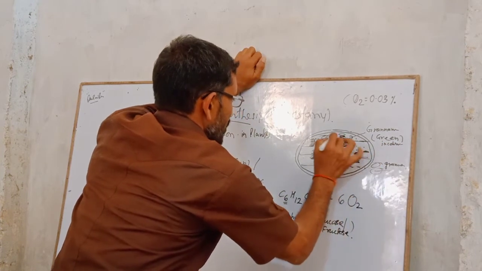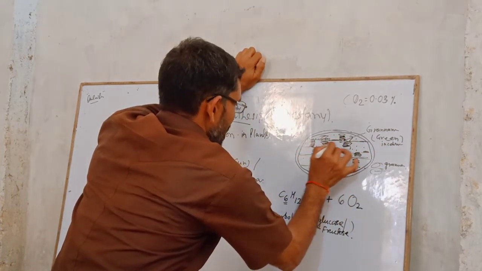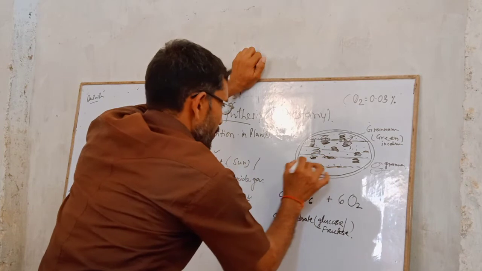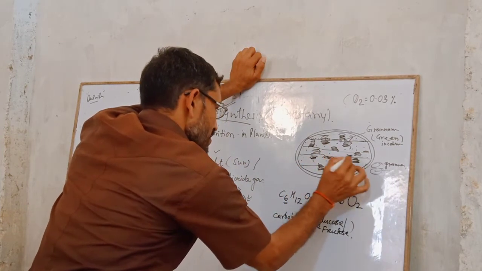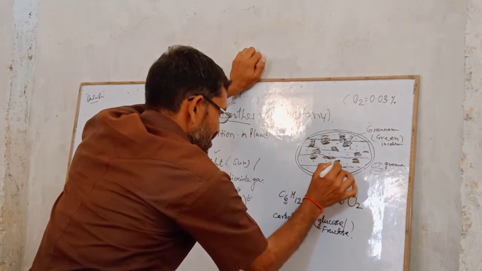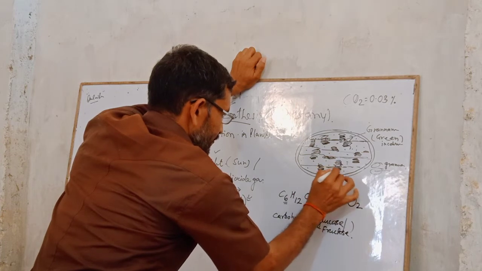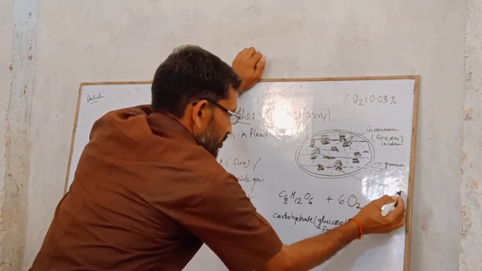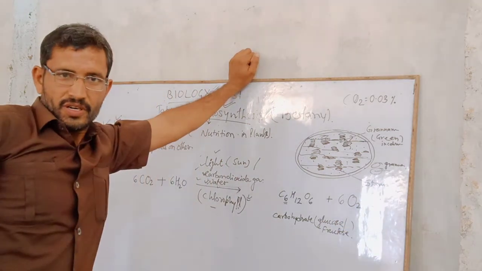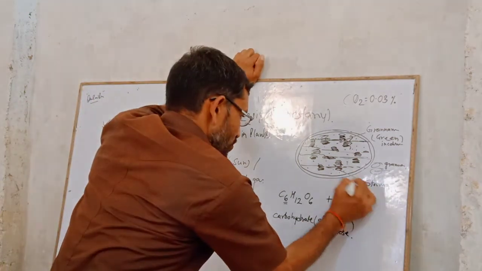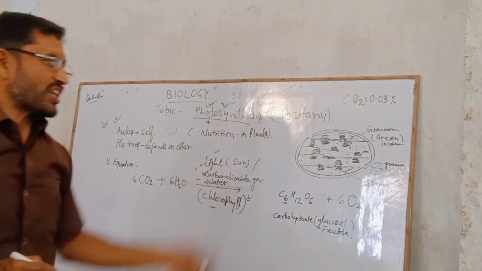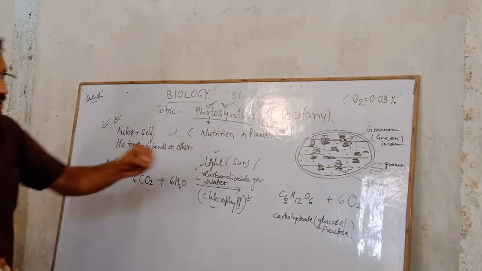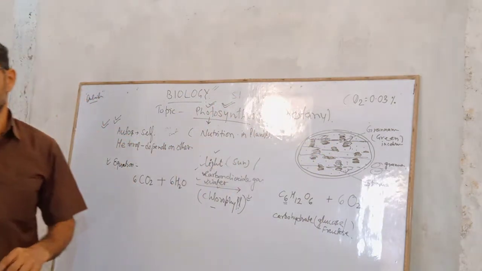And here the dark, muddy chemicals are present inside the layer called stroma. The photochemical reaction takes place inside the stroma. Grana is the one and granum is the green pigment.